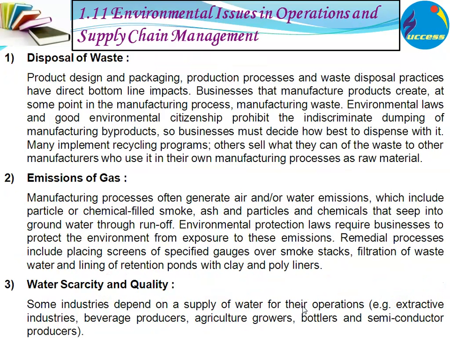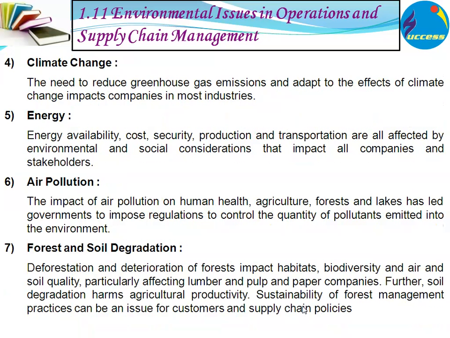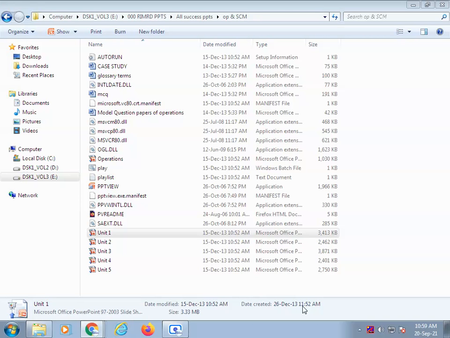Now, environmental issues in operations and supply chain management. As production companies are making products, disposal of waste is one ethical issue. Then emission of gases is also one of the ethical issues. And water salinity and quality. Some industries depend on water supply for their operations, so that also needs to be taken care of. As well as climate change, energy, air pollution, forest and soil degradation. These are some ethical issues in supply chain management.